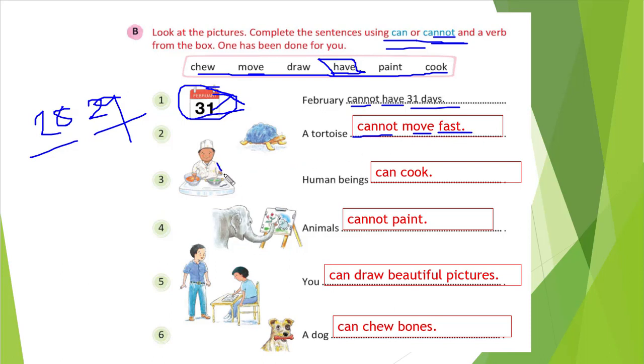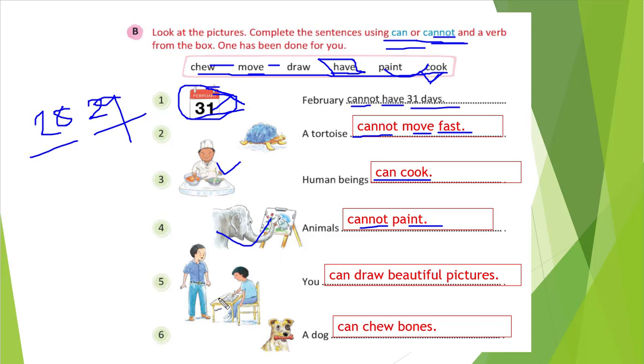You see the cook is cooking, right? So cook is the verb we will use. So can cook. A human being can cook. Correct. The human is cooking, so a human being can cook. Here, see, the elephant cannot paint, right? So animals cannot paint. We have used paint. Then what remains? That is draw and chew.